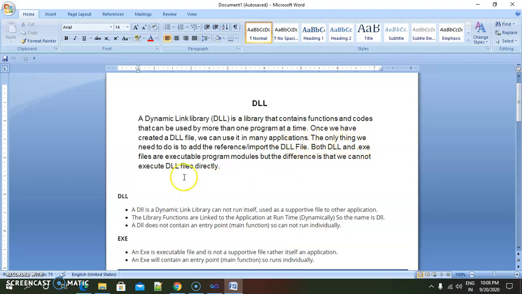The only thing we need to do is to add the reference or import the DLL file. Both DLL and .exe files are executable program modules, but the difference is that we cannot execute DLL files directly. Once we have created a DLL, that is a Dynamic Link Library, it is also an executable file, but the machine can't execute DLL files directly. It needs a .exe file to execute